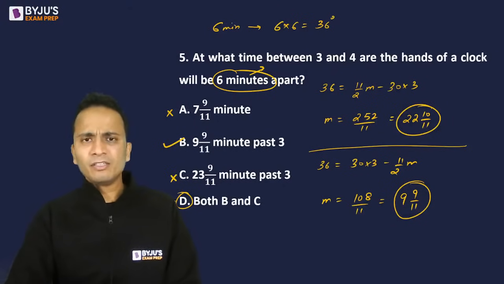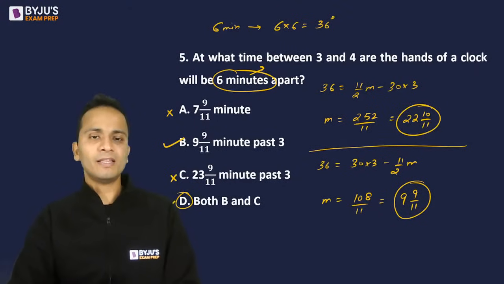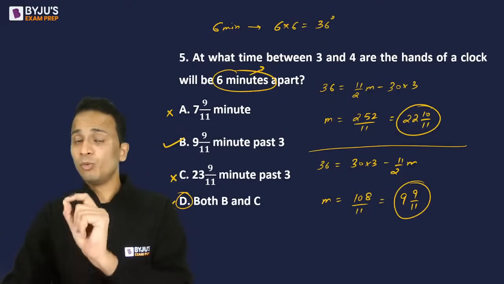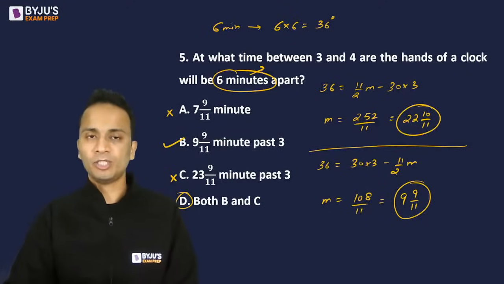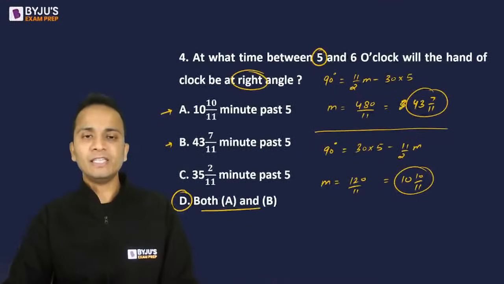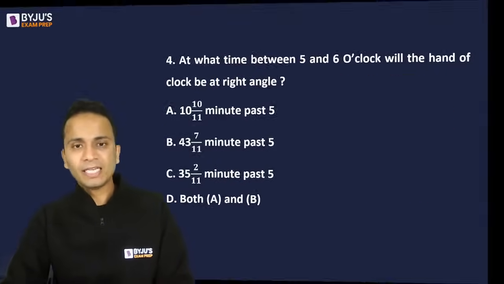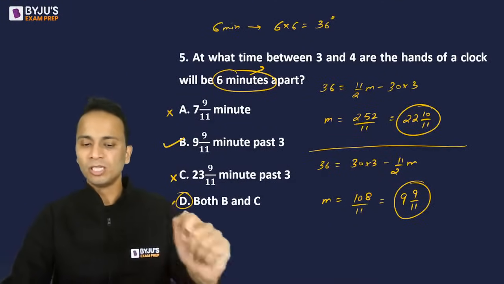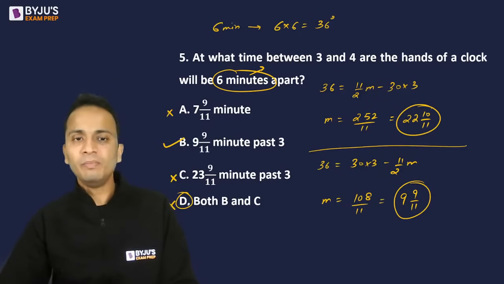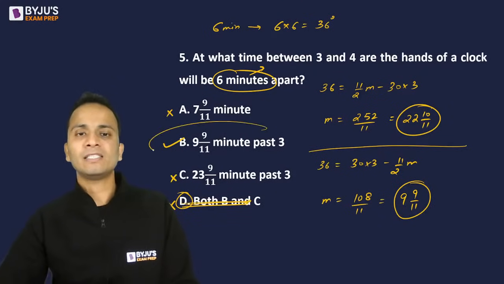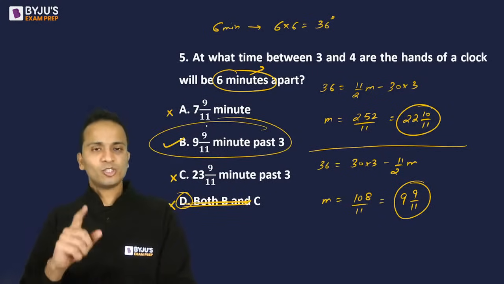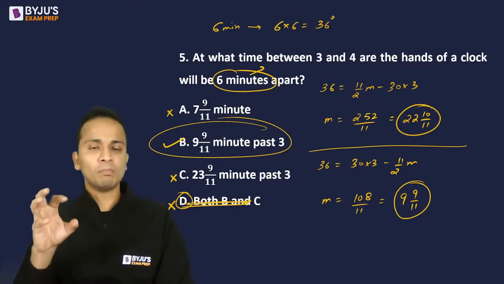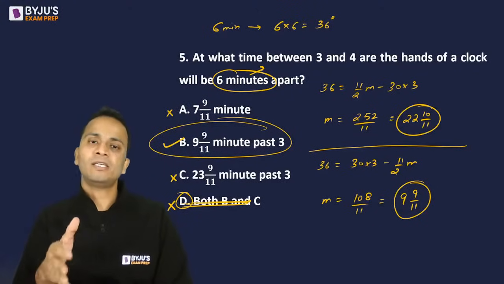Now the interesting thing is, some of you without thinking anything have marked option D as the answer. It is not necessary that both the correct values will be among the options. In the previous question we have seen the same thing. But in this question they have given only one of the correct values among the options. So D will be the wrong answer and the correct answer is only B. So that is why in the examination, don't blindly mark this type of answer, both B and C.